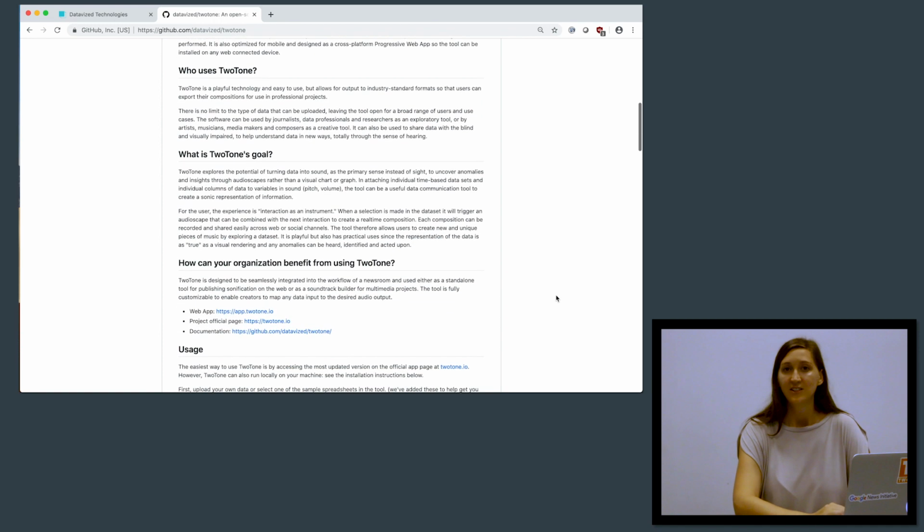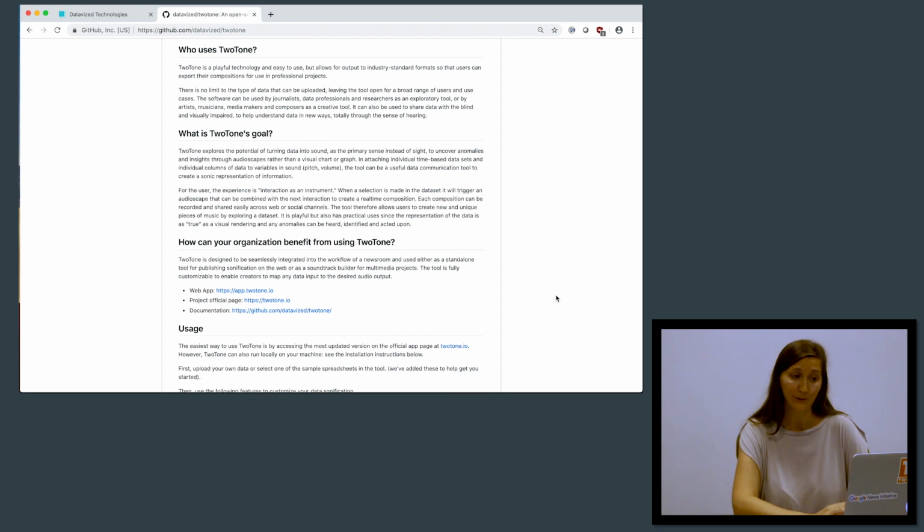TwoTone is a playful technology and easy to use, but allows for output to industry standard formats so that users can export their compositions for use in professional projects. There is no limit to the type of data that can be uploaded, leaving the tool open for a broad range of users and use cases. The software can be used by journalists, data professionals, and researchers as an exploratory tool, or by artists, musicians, media makers, and composers as a creative tool. It can also be used to share data with the blind and visually impaired to help understand data in new ways, completely through the sense of hearing.